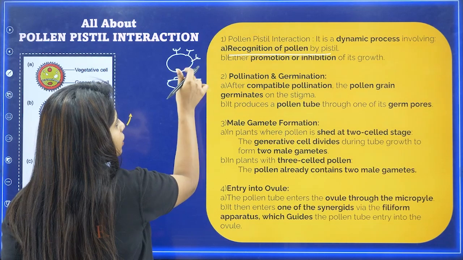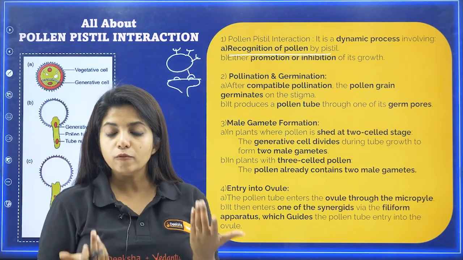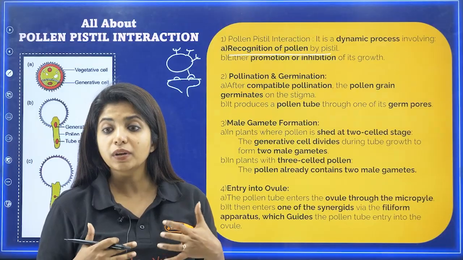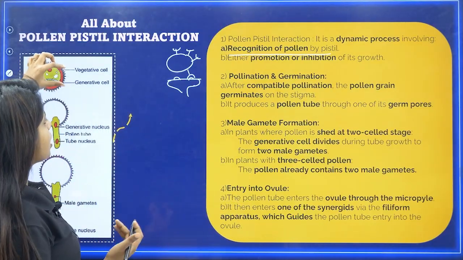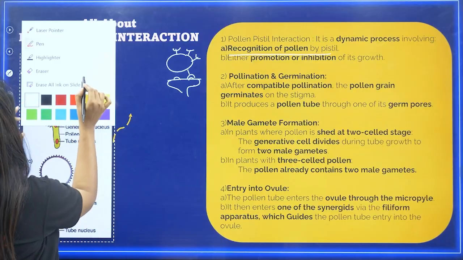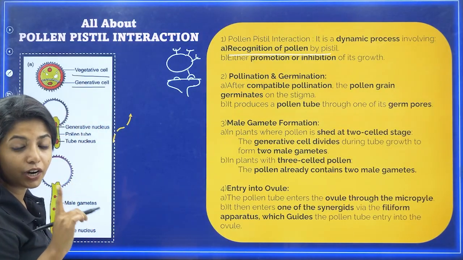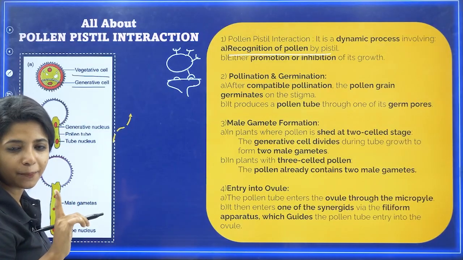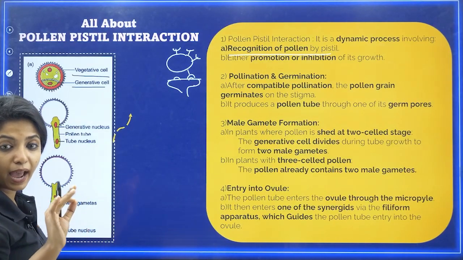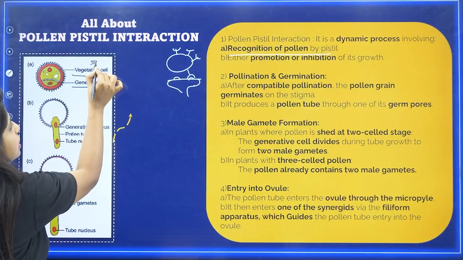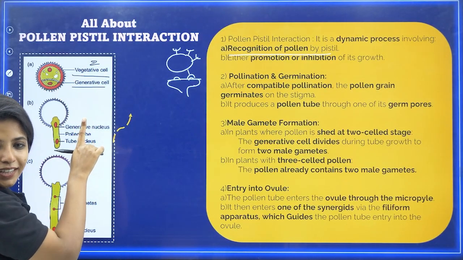If it is totally fine for them to come and interact with each other, then only the promotion can happen. Okay, and what do you mean by promotion? What exactly happens? Basically, the pollen grain has both the cells, that is vegetative and generative cell. Now, children who have heard my previous video, tell me how much percentage of plants come in the two-cell stage like this, with one vegetative cell and one generative cell. Okay, you have to tell me.